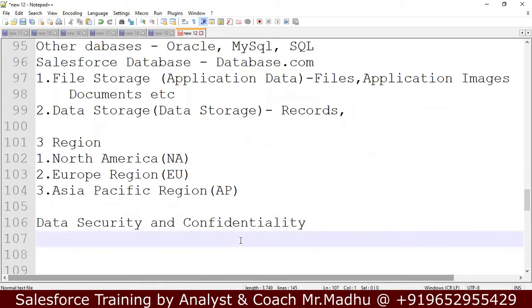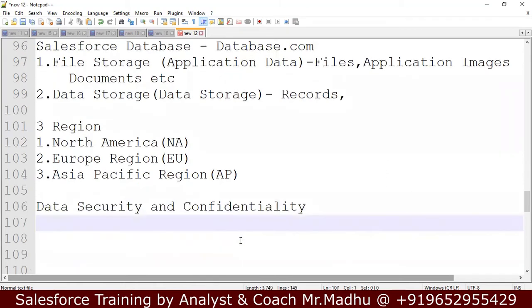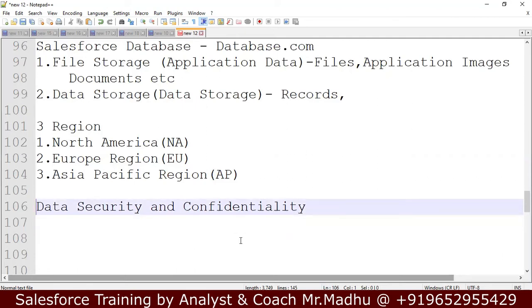If we want to deposit our money in a bank, we will see whether this bank will be there or they will go off with the money. In the same way, data also needs some security. Then how can you verify whether database.com is safe or not? Whether the data stored in database.com is confidential or not?